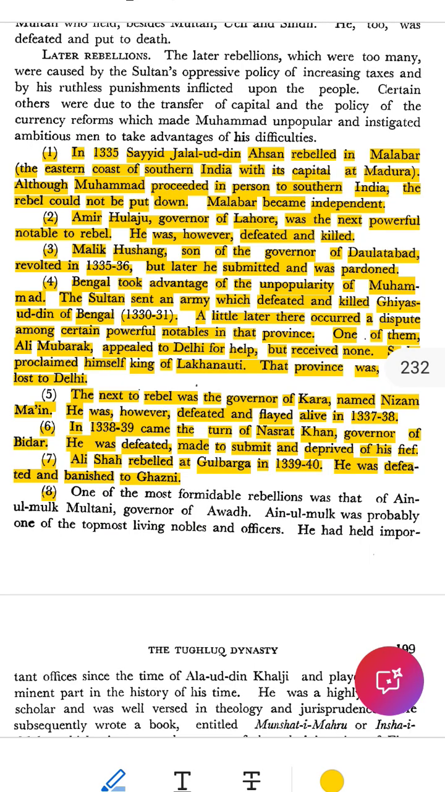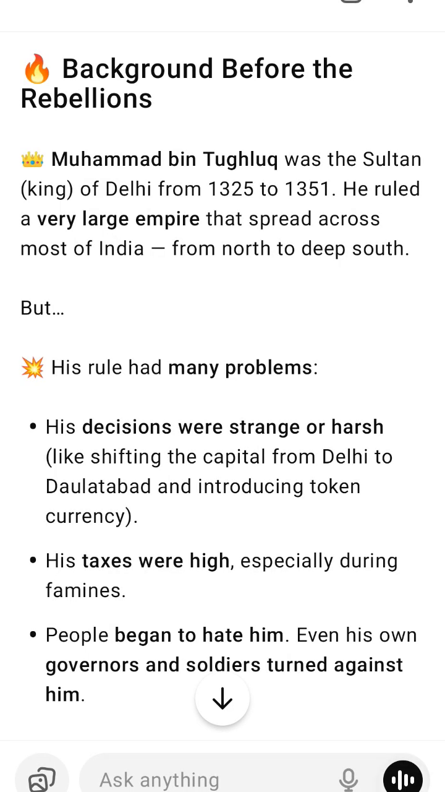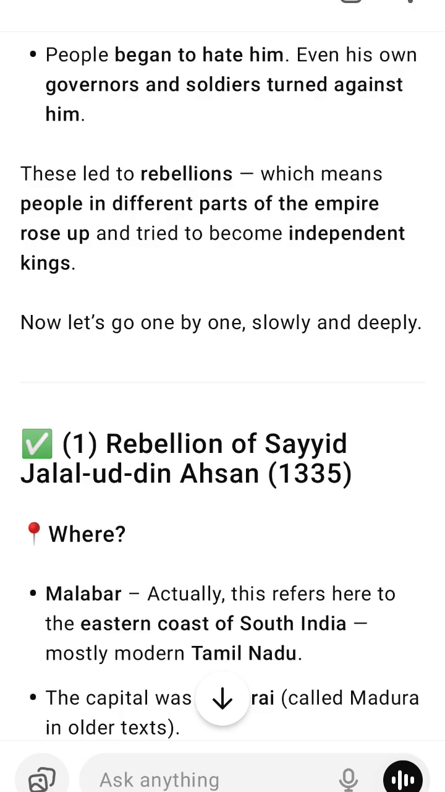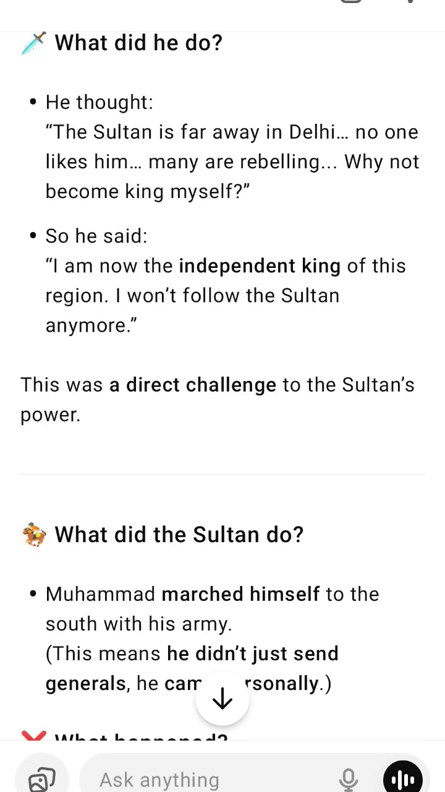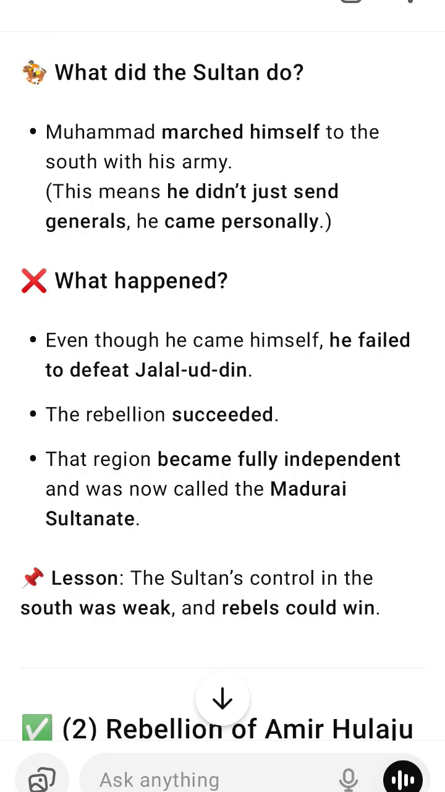Absolutely. Here's a great, deep, and detailed summary of the rebellions during the reign of Mohammed bin Tughlaq, written in very simple and clear language, like you're reading a story made for deep understanding. This summary includes all causes, events, and effects, so even a total beginner can fully grasp it. Great detailed summary. Rebellions during Mohammed bin Tughlaq's rule, 1325 to 1351.